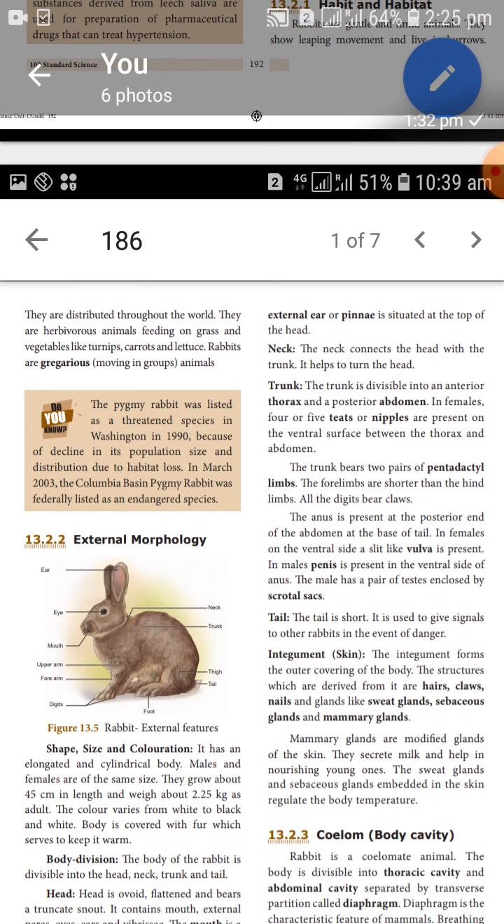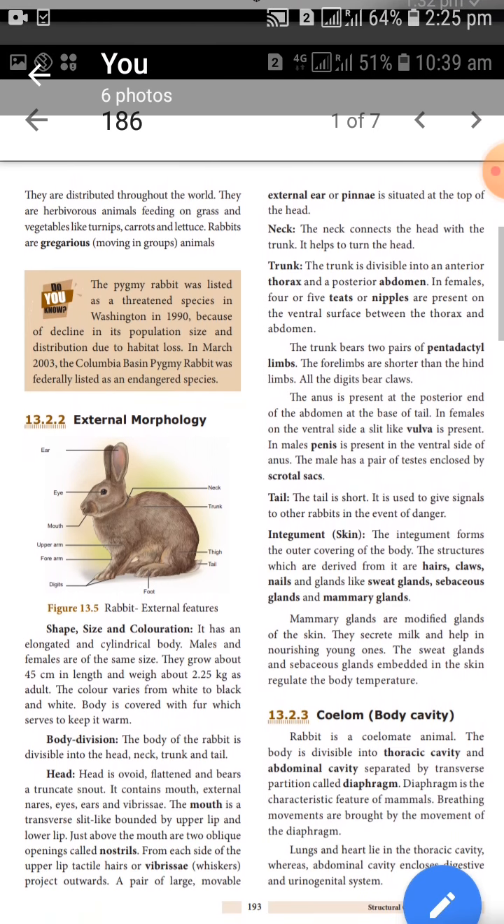Another feature is the external and internal pinna. The neck connects to the trunk and helps to turn the head, because it rotates very quickly. The trunk is divisible into anterior thorax and posterior abdomen. The female has 4 or 5 pairs of teats or nipples, present on the ventral surface between thorax and abdomen. They help in feeding the young.